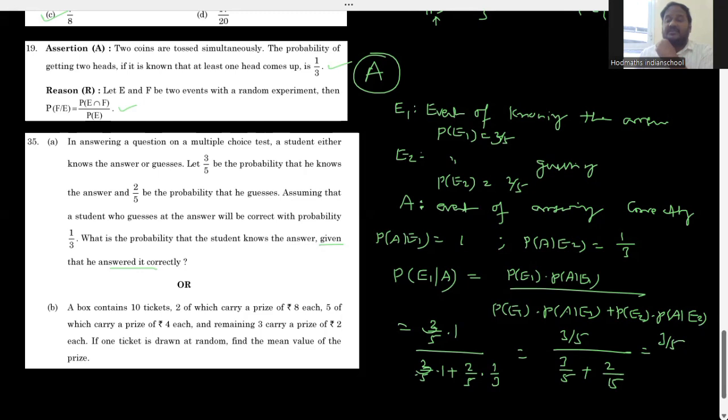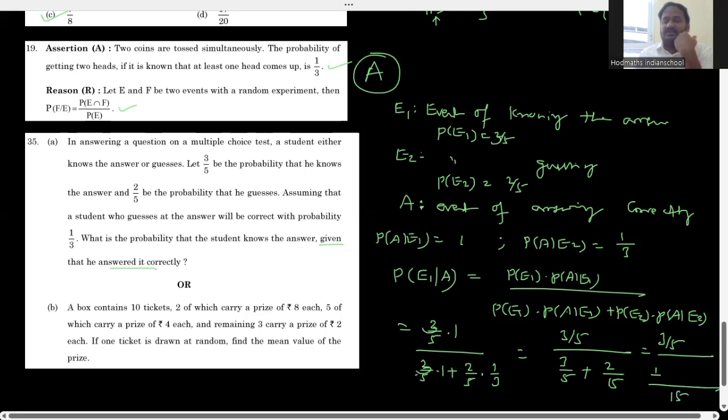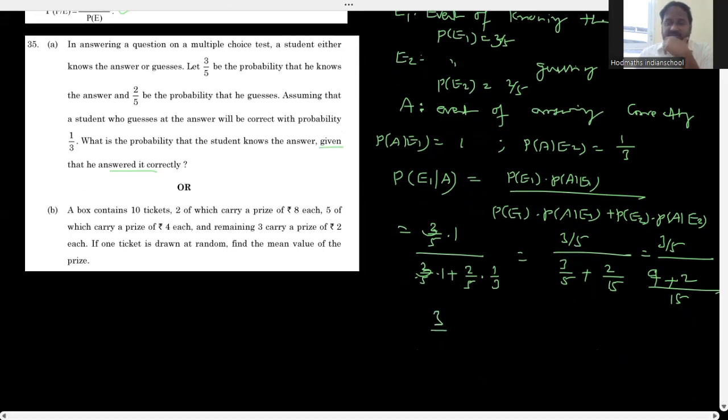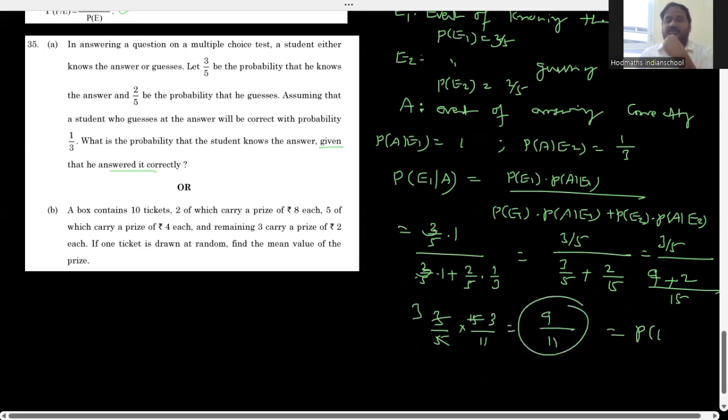So then this is 3 by 5 divided by, if you take 1 divided by 5 common, or else we'll take LCM. 15 is the LCM. 5 3s are 15, 3 3s are 9 plus 2. 9 plus 2 is equal to 11. So it is going to be 3 divided by 5 into 15 divided by 11. So 5 3s are 15, so 3 into 3 is equal to 9 divided by 11. So this is the probability of E1 given A. So this way you can easily answer the problem. It's a direct problem, of course.